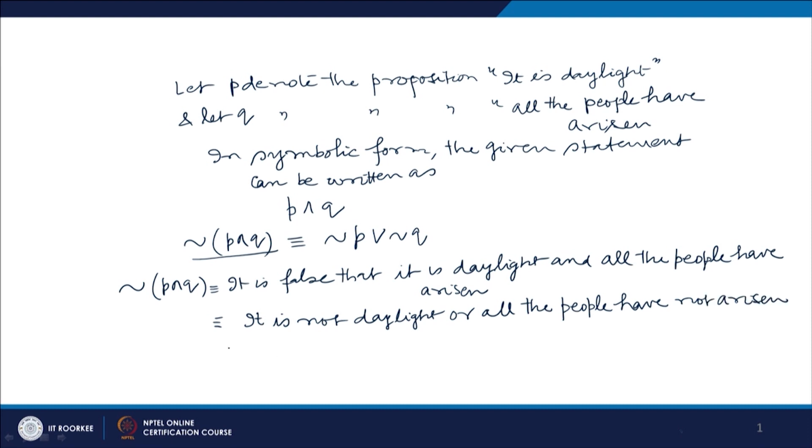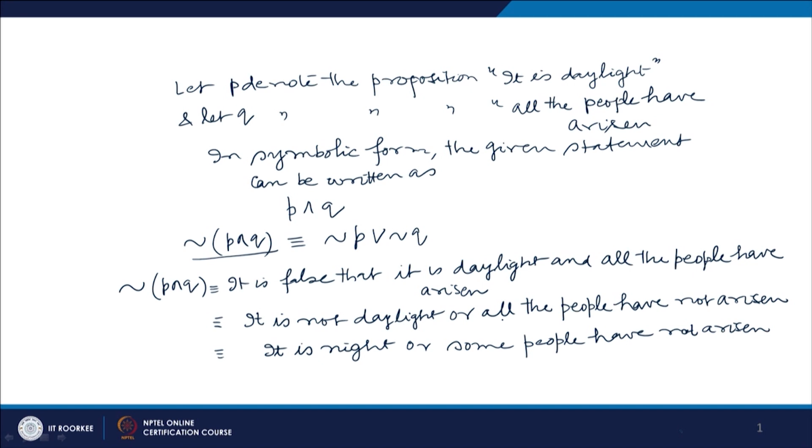Okay. So, this is equivalent to saying it is night, it is not daylight means it is night, or some people have not arisen, because negation of all is some.